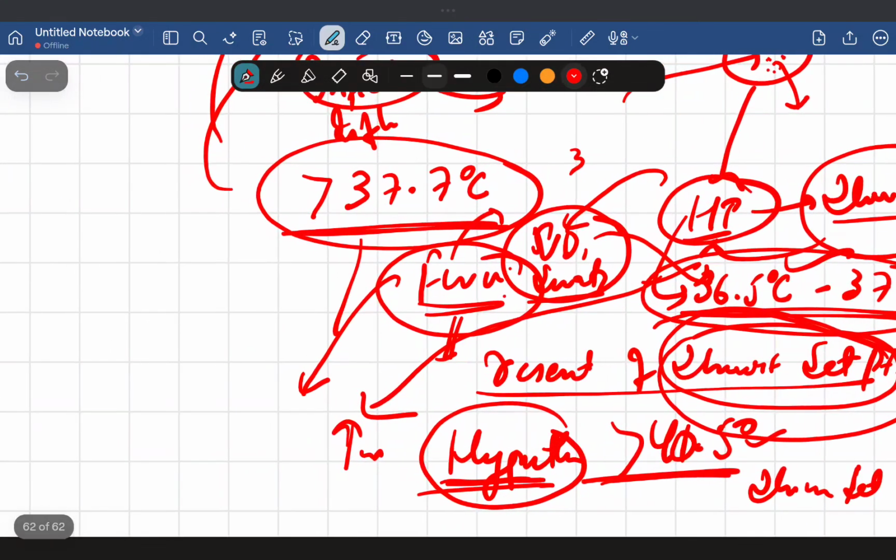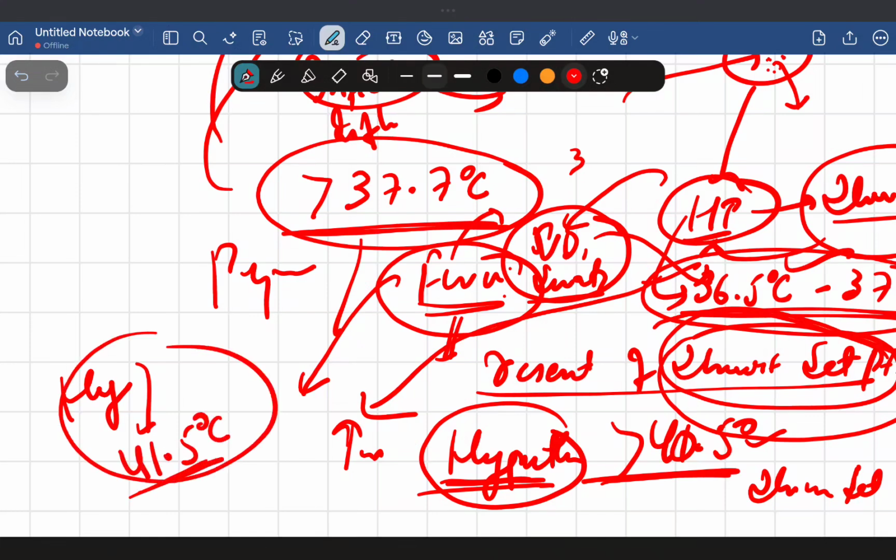Now fever is also called pyrexia. We know pyrexia. Now what is hyperpyrexia? When there is a high grade fever, for example when the body's core temperature is 41.5 degrees Celsius, that's what we call hyperpyrexia.